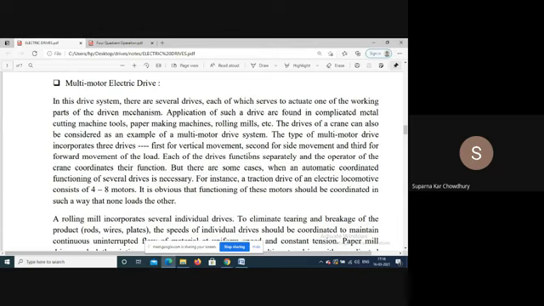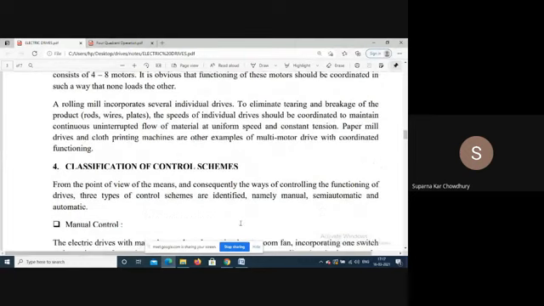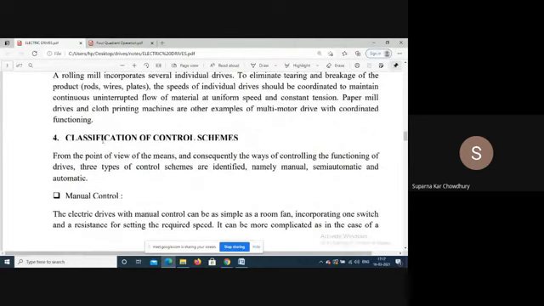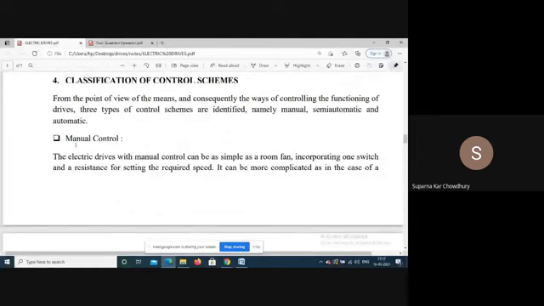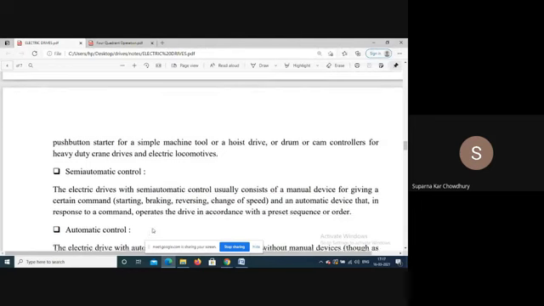So in that case, these motors have to be coordinated, because there is a sequence of operation, and the sequence, speed control, everything is related. So we require a computerized automatic control system for controlling the drive system. Then, classification depending on the control scheme: it may be manually controlled, semi-automatic control, or automatic control.